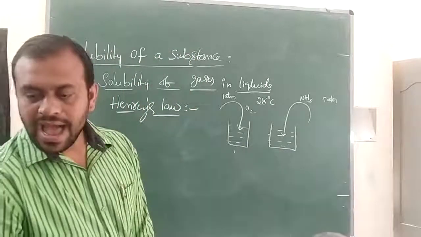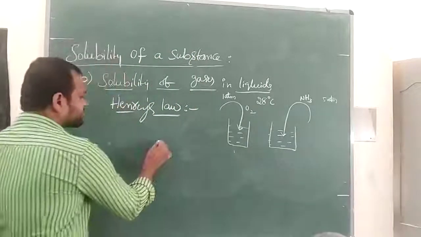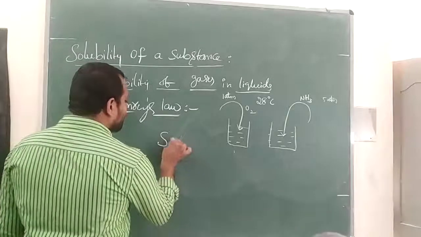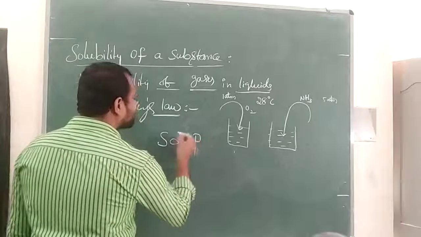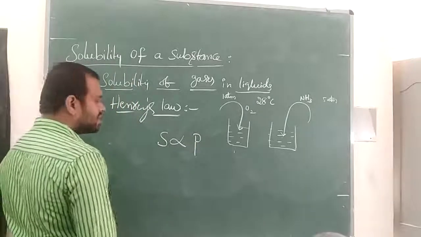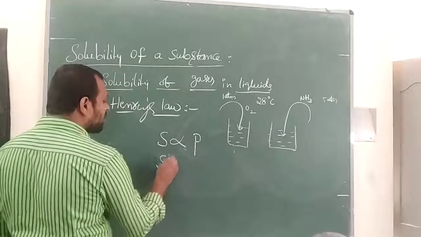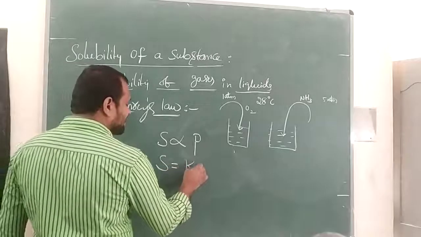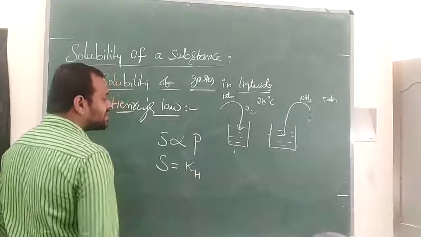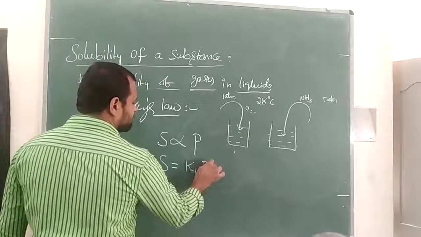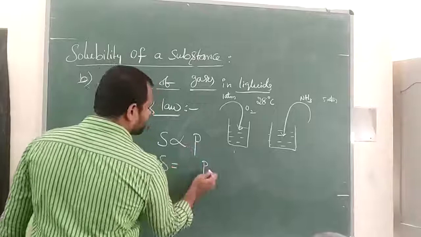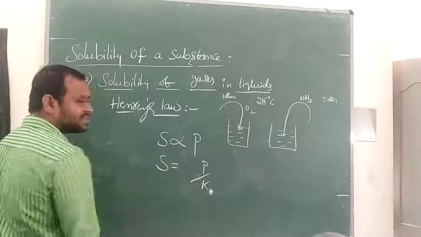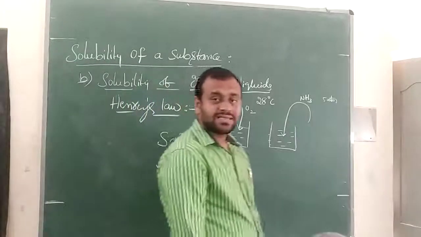So I can say that the solubility of gas is directly proportional to the partial pressure of the gas, that is P. This proportionality is removed by a constant: the solubility of gas in liquid is equal to P by KH, where KH is Henry's constant.